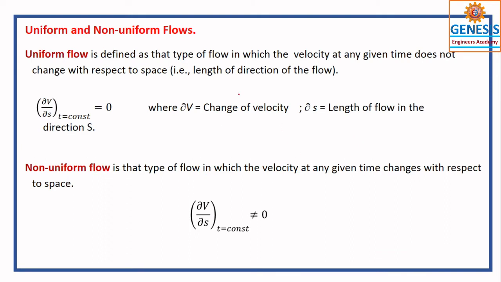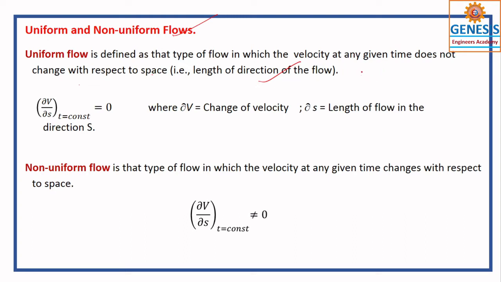Next one is uniform and non-uniform. This is related to the direction and length of the flow. You understand that? This is a type of flow in which the velocity at any given time does not change with respect to space.